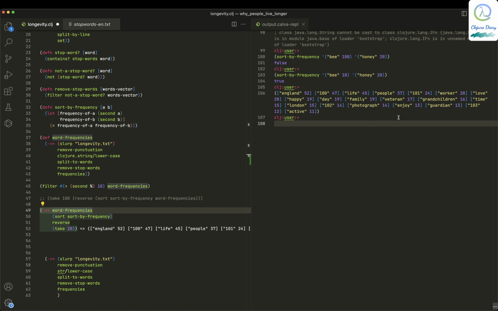Photograph, guardian, grandchildren, family, life, worker, love. I don't know what they mean by time. Okay, so active. These are the top 15 or 18 reasons why people lived a longer life.